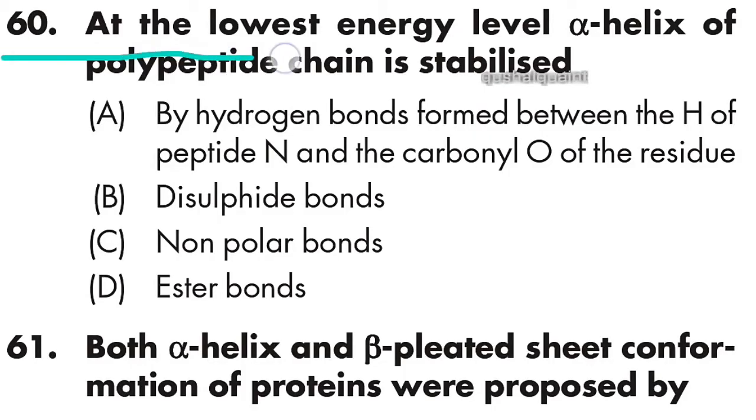60: at the lowest energy level, alpha helix of polypeptide chain is stabilized by hydrogen bond formed between the H of the peptide and the carbonyl O of the residue. Option A is right.